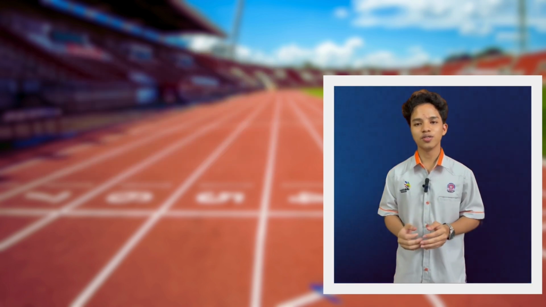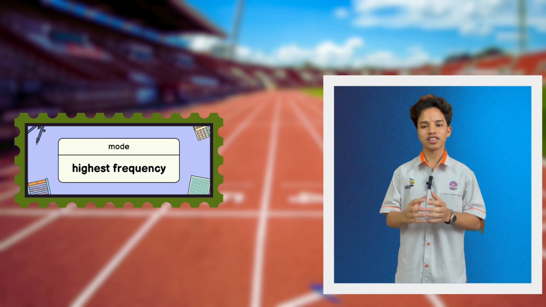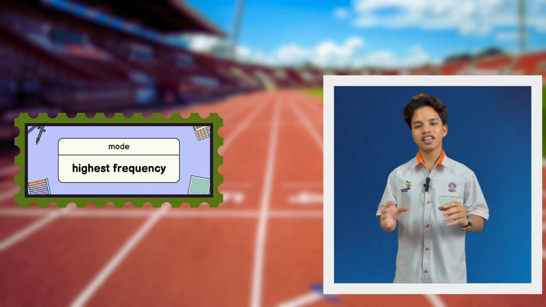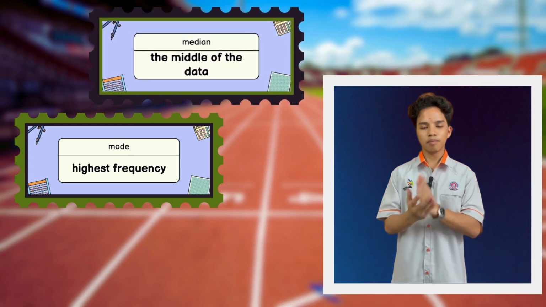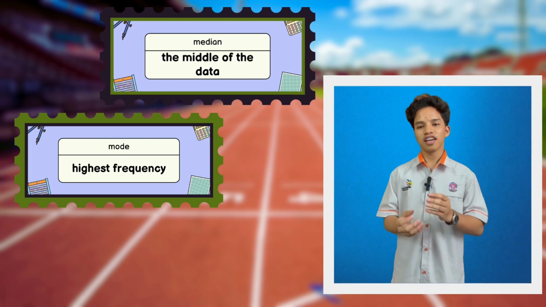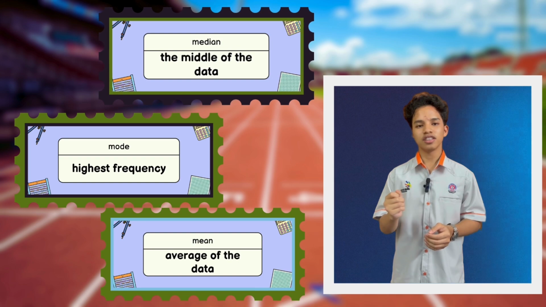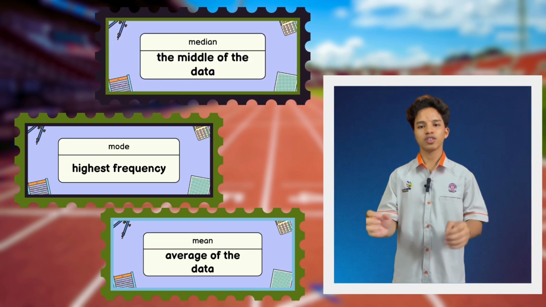Firstly, I want to introduce what mode, median and mean are. Mode is the highest frequency in the set of data. Then we have the median, which is also called the midpoint of the data distribution itself. And lastly, we have the mean, which is the average of the total data.